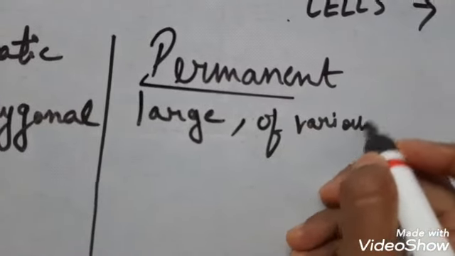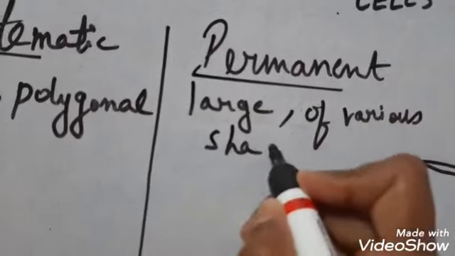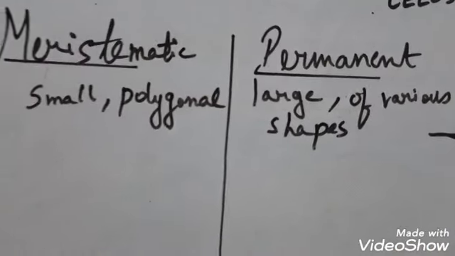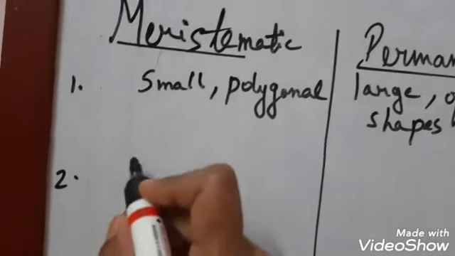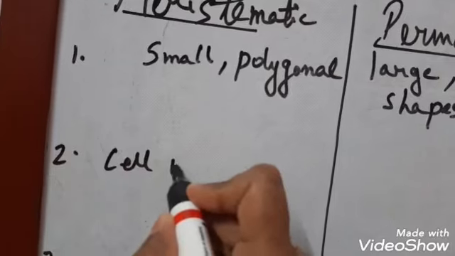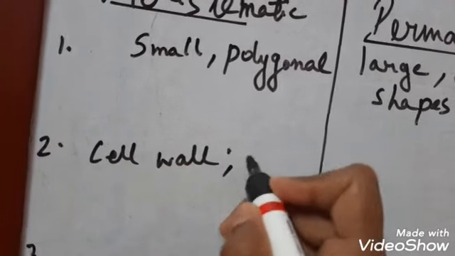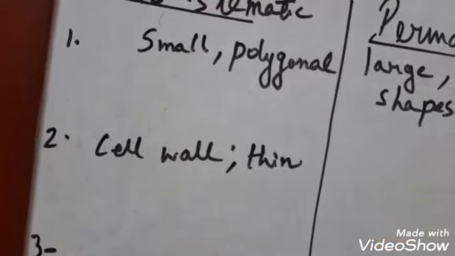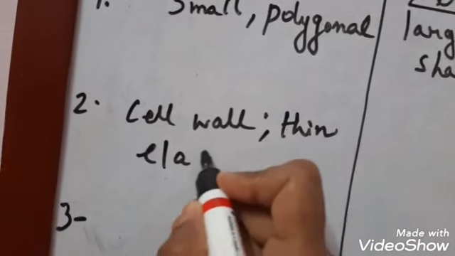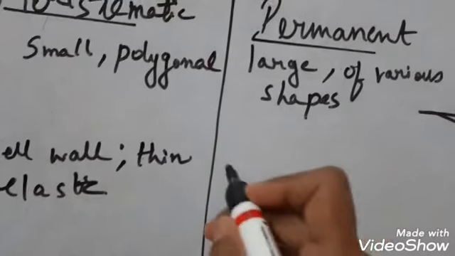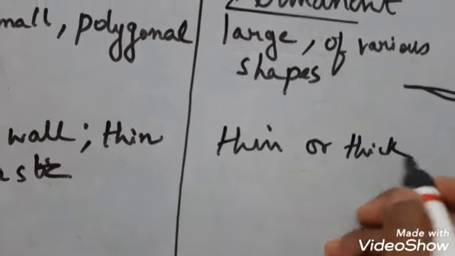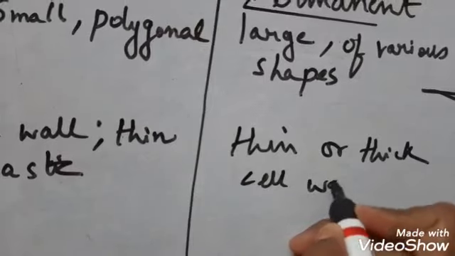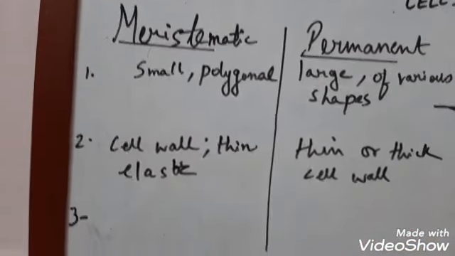So this is the first difference you remember. It's a very simple difference. Next comes cell wall. The cell wall is thin and elastic. Here the cell wall will be thick or thin. Thin or thick. What? Cell wall. Right? Third point.